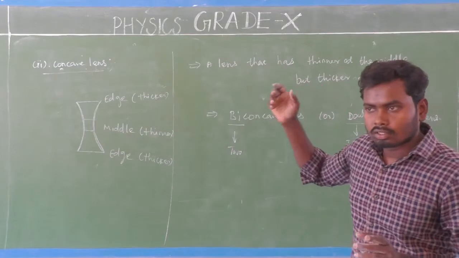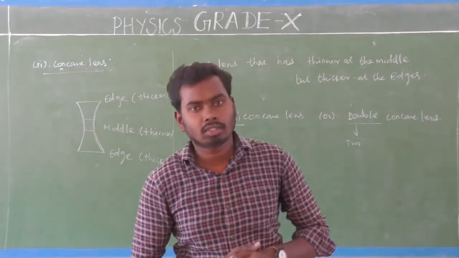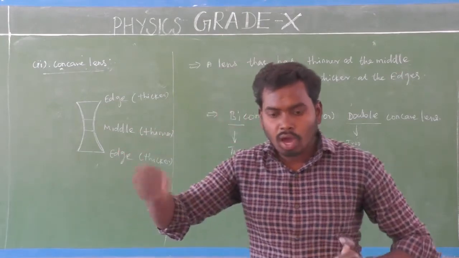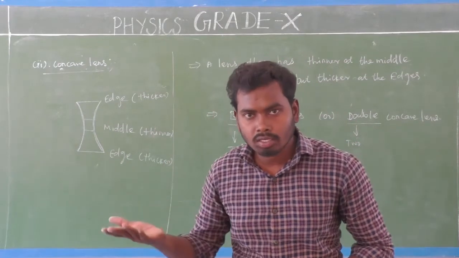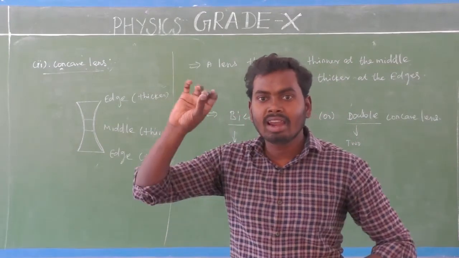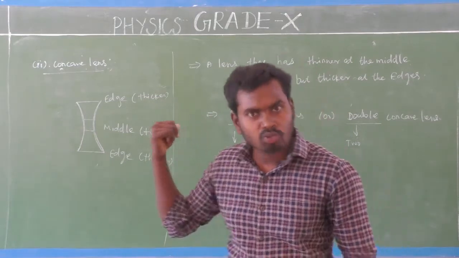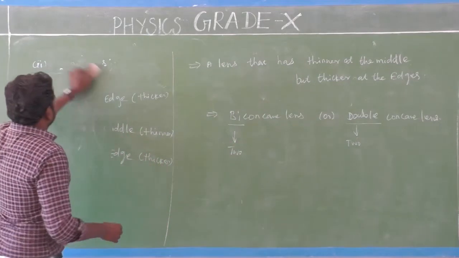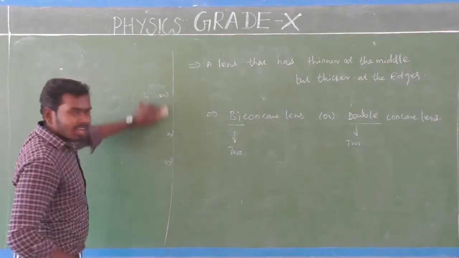So there is some difference, the dissimilarities between convex lens and concave lens, that I have taught now. So next we are going to see how are they formed. How are spherical lenses formed? That is the next question. Next we are going to see that.